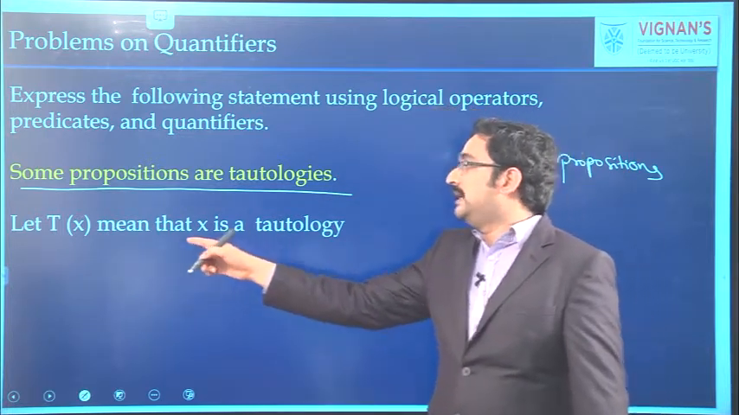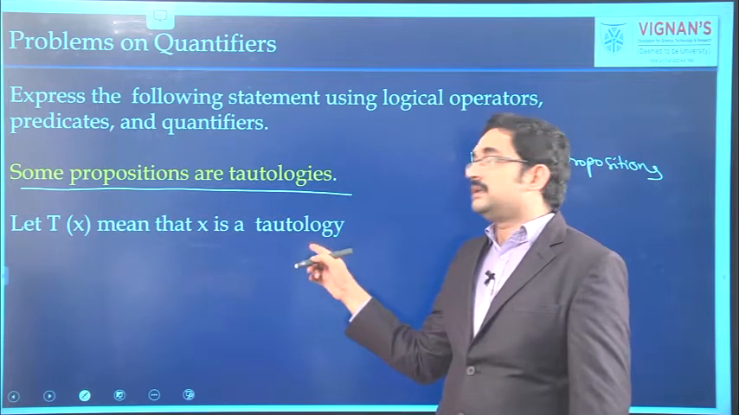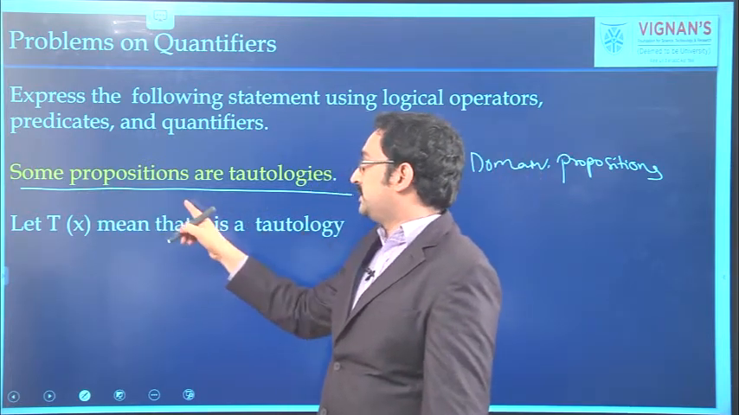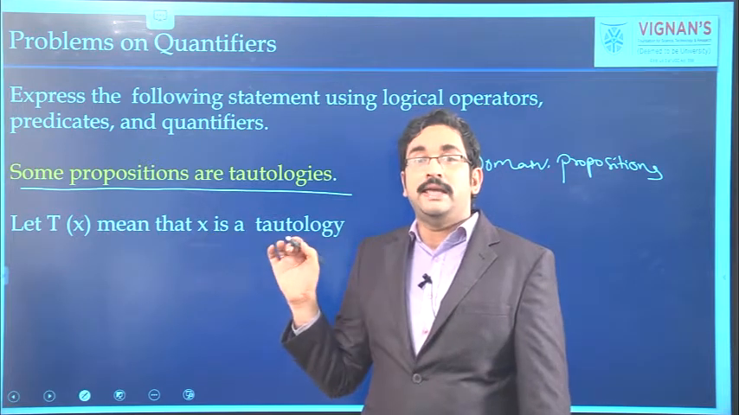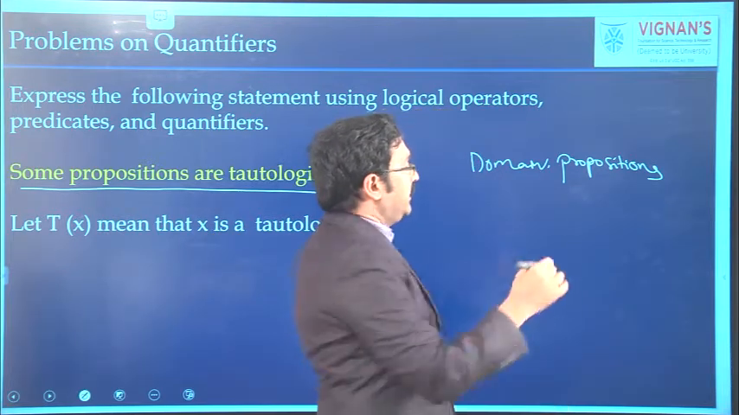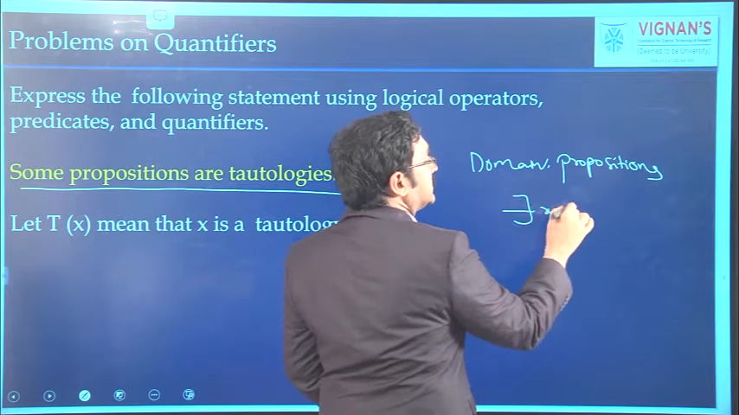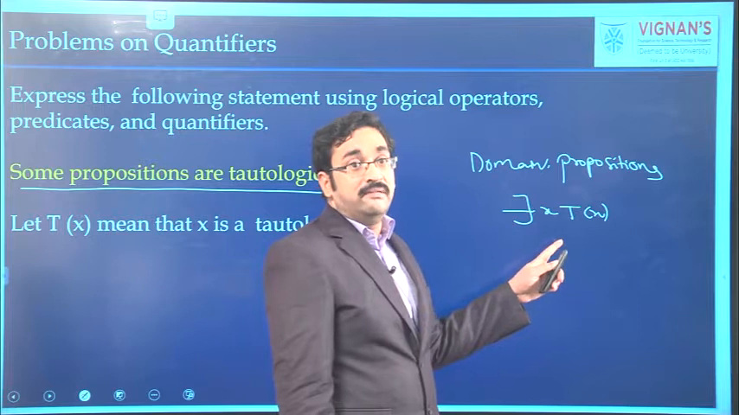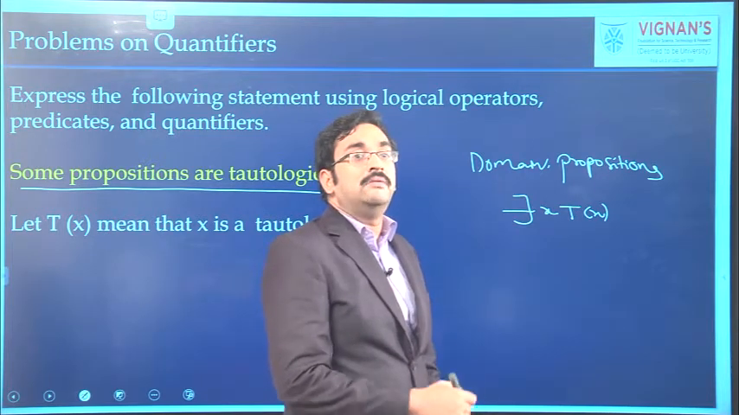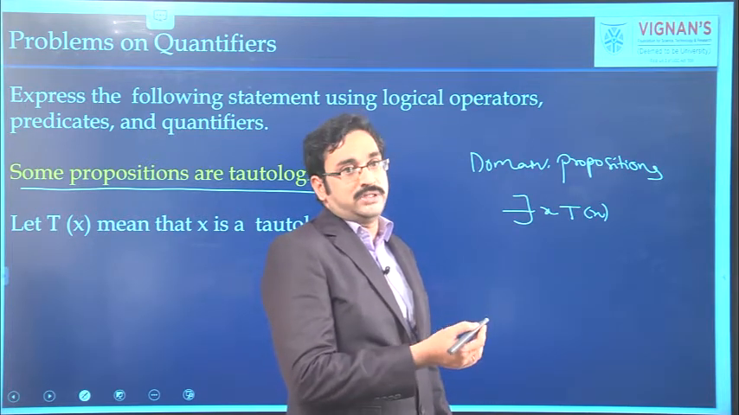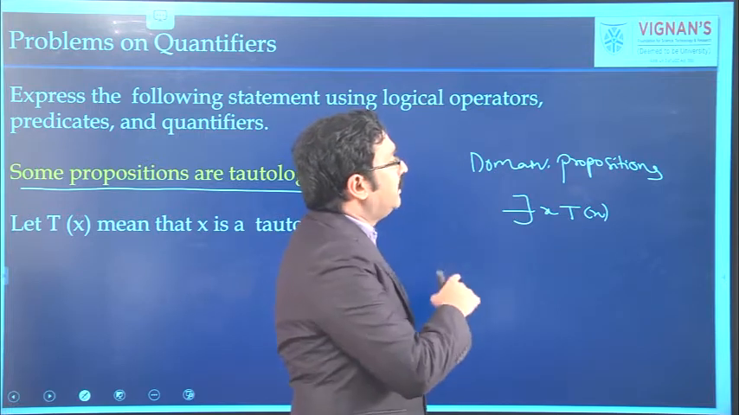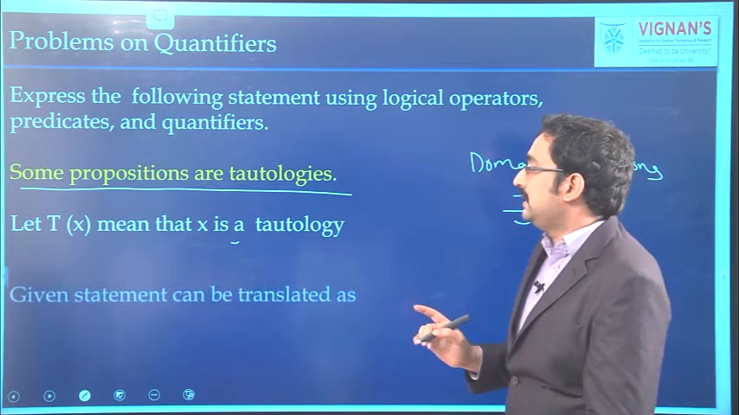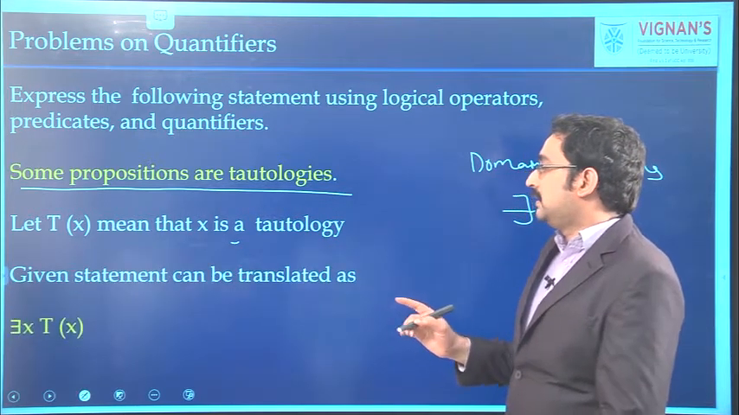First we will assume that T of x is "x is a tautology." Here the domain is some propositions. "Some" means existential quantifier, so we can express it as there exists x, T of x. That means there is some proposition which is a tautology. Here we are assuming the domain as propositions, and T of x as "x is a tautology." So the solution will be there exists x, T of x.